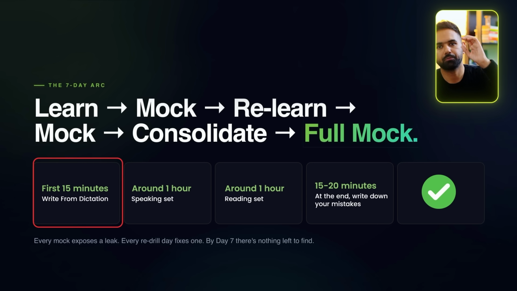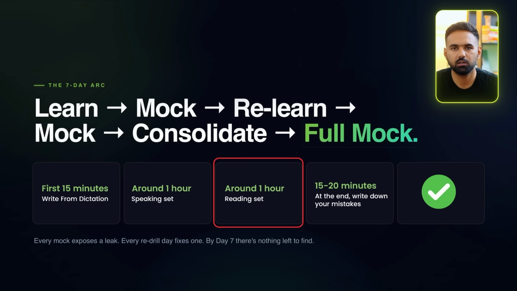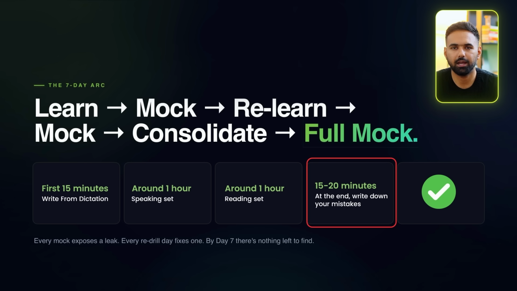So what you have to do: first 15 minutes write from dictation, then around 1 hour or 80 minutes for speaking, 1 hour for your reading as well, and at the end give yourself around 15 to 20 minutes to go through whatever you have practiced, write down all the mistakes you have made so that you have an error log which you can revise a day before your test, that what mistakes I made, what are things I need to be careful about in the test.